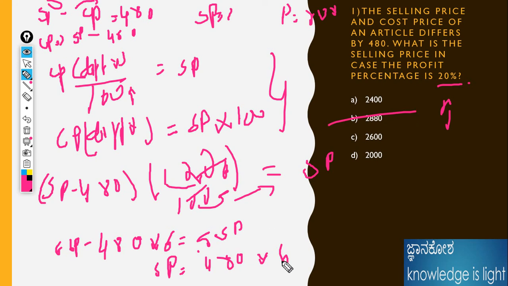480 into 6 is 2880. This is the long method from the basics. This is the base thing. How could we do it within 10 seconds? Let's see carefully.